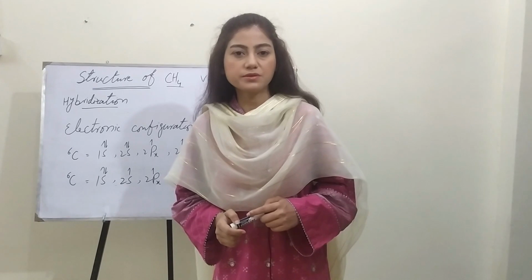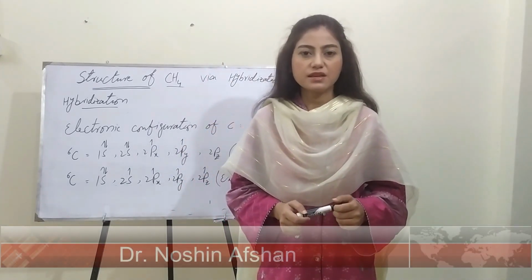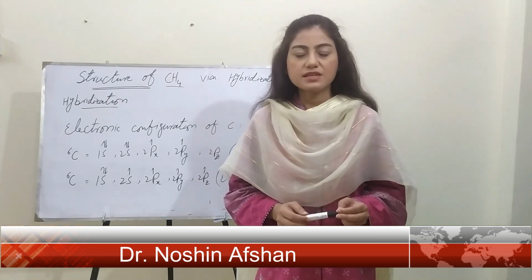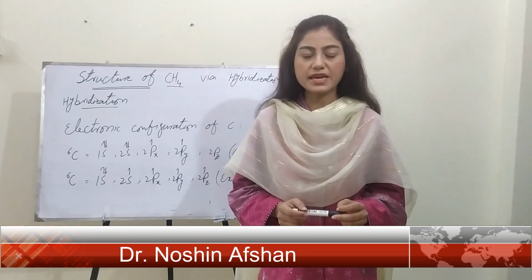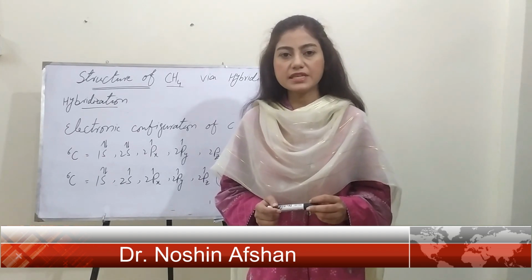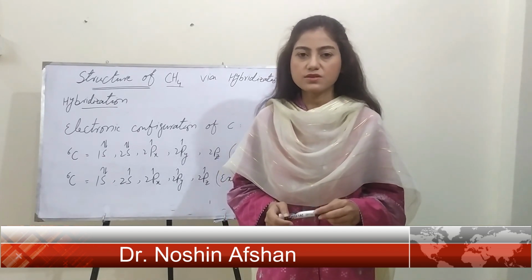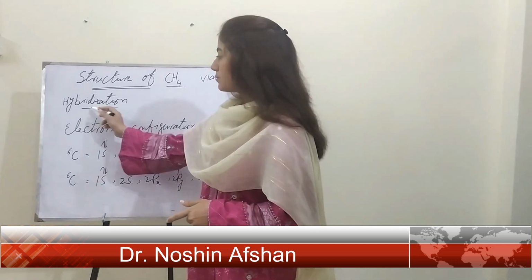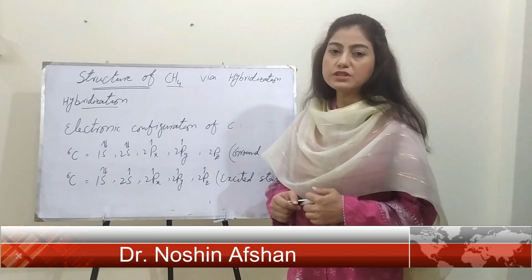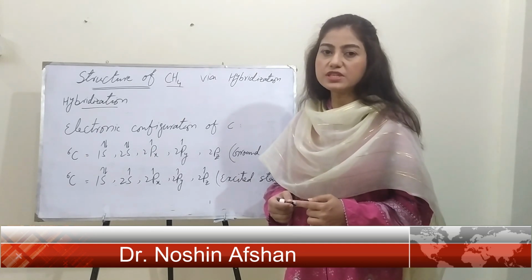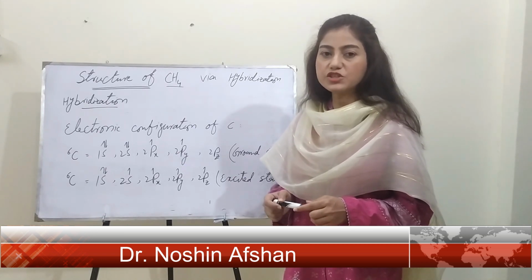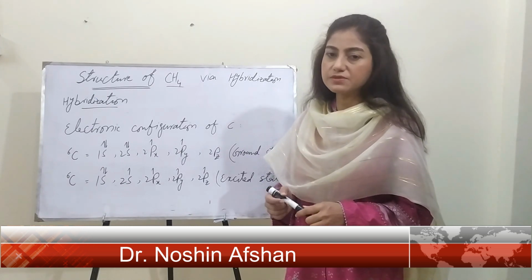Our today's lecture is about structure of alkanes according to hybridization concept, in which we will discuss structure of specific examples of alkanes, that are methane and ethane. But first of all, we will see what hybridization is. So now let's begin. Hybridization is the process of intermixing of atomic orbitals of similar energy level to form hybrid orbitals of similar shape and comparable energy levels.